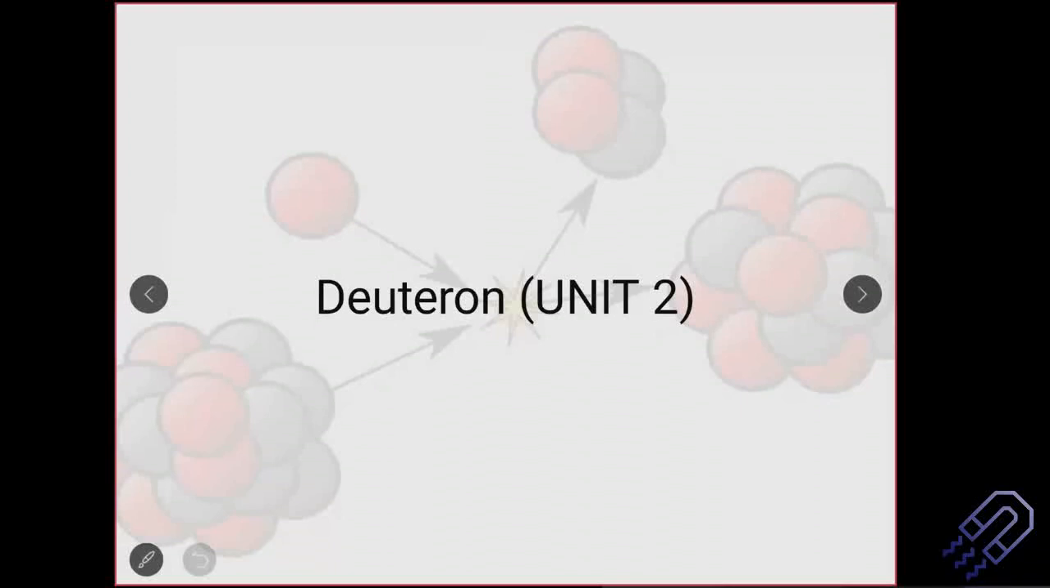Okay, so we'll talk about the deuteron in Unit 2. What happens in the deuteron, as I said, is we are going to do a bit of quantum mechanics here. And why the deuteron? Because the deuteron is one of the simplest atoms that we know.